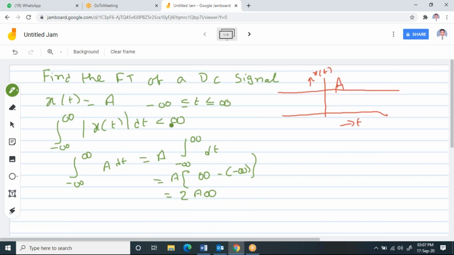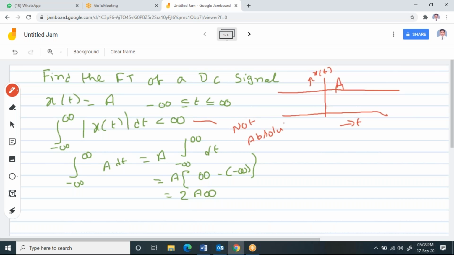Hence you can say that this x of t is not absolutely integrable. Please try to understand. This is not satisfying this condition.